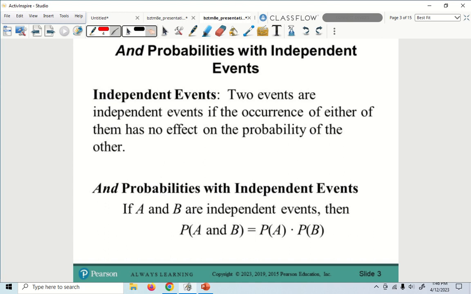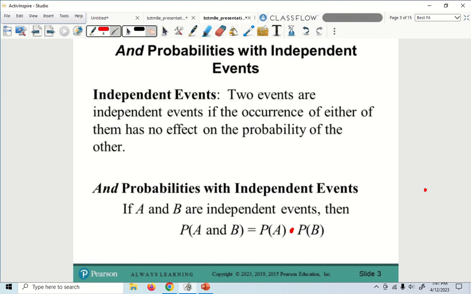Okay, anyway. So, that is an independent event from the previous one. Just because there's a girl the first time doesn't mean that there's got to be a boy the next time. That's what this is referring to. Independent events. Okay, and the probability with independent events is if A and B are independent events, then it's A and B, which turns into a multiplication.